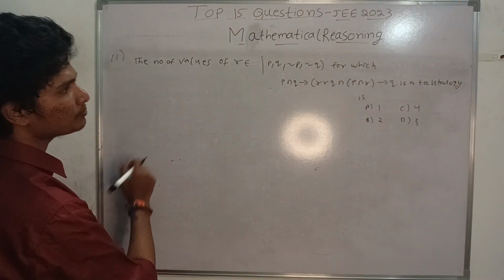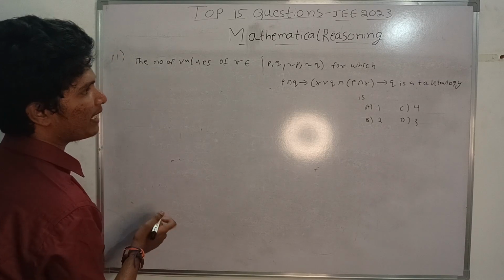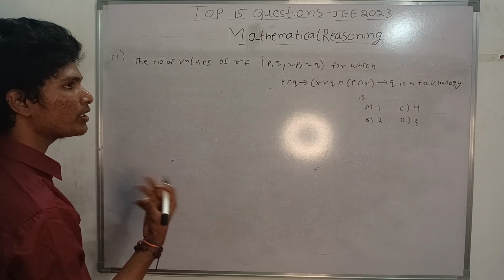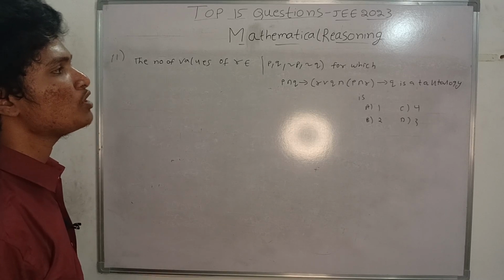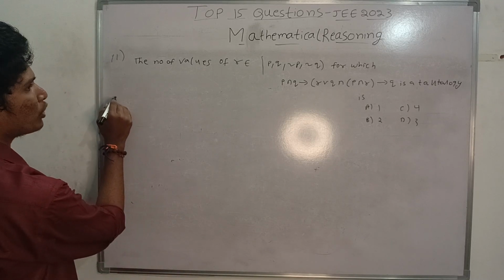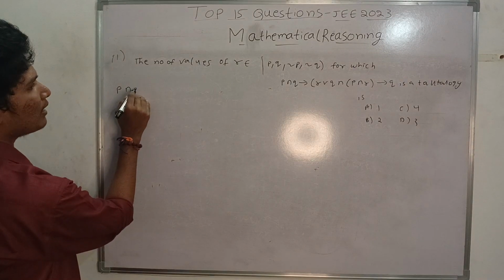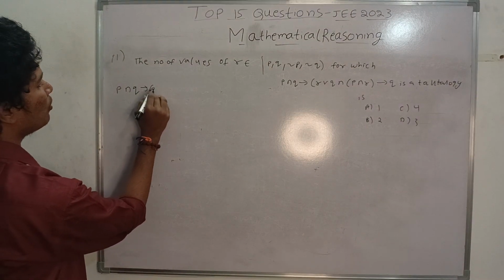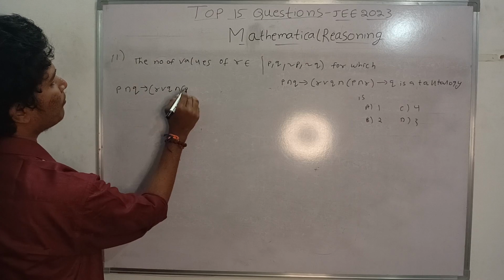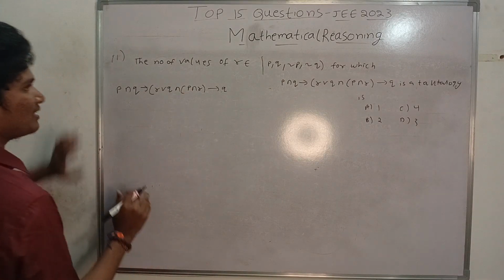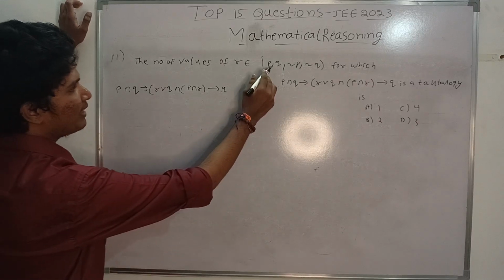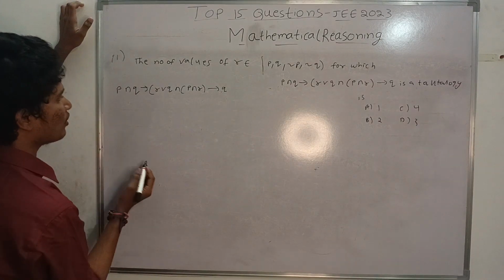So now I am taking the truth table. You can do it with the truth table, or you can simply solve by using properties also. But here I am taking the truth table. First I will take the complete statement P and Q. First I will take P, whether P is correct or not.